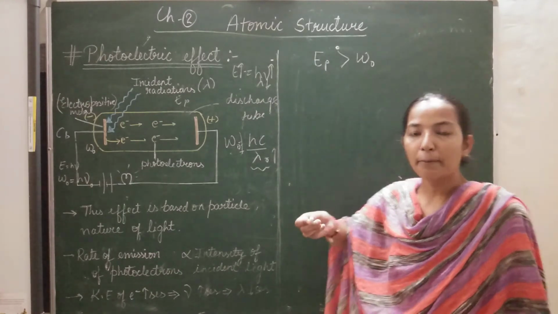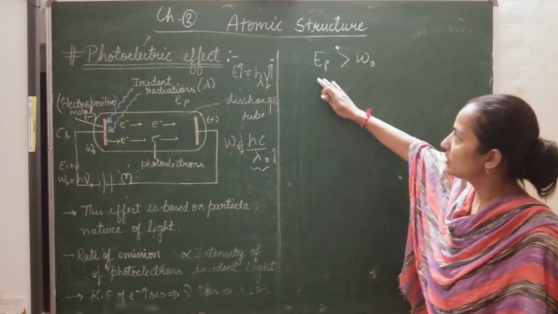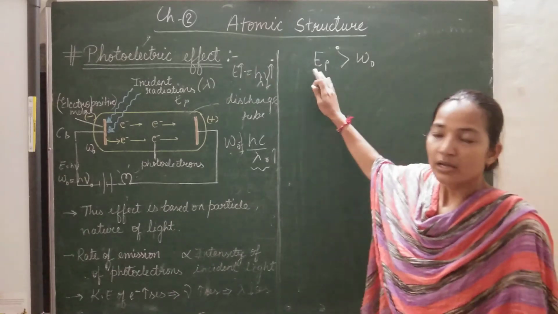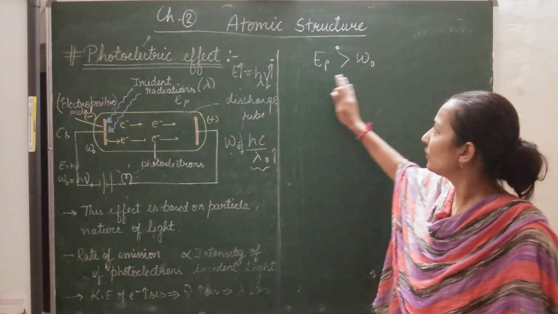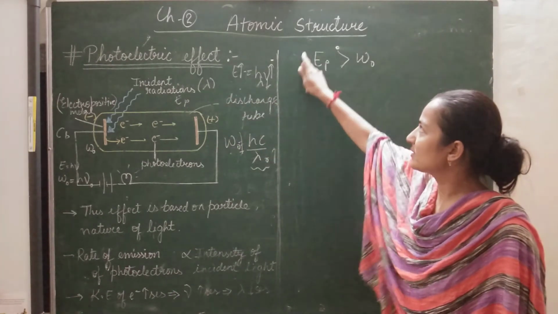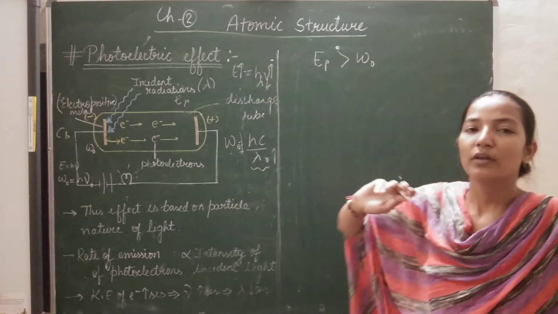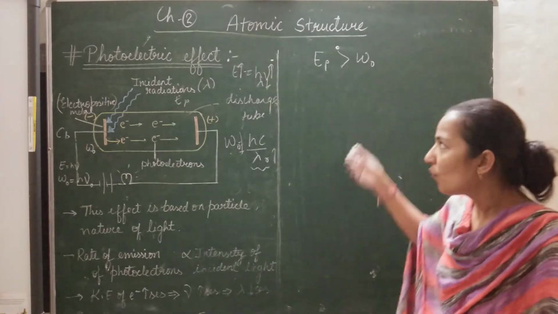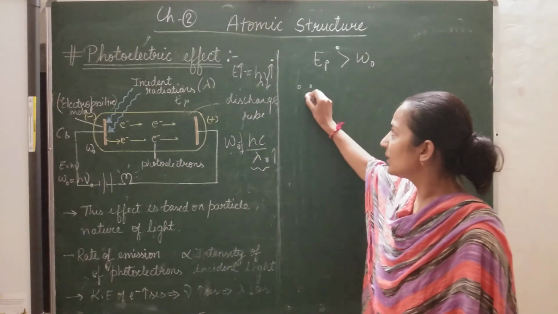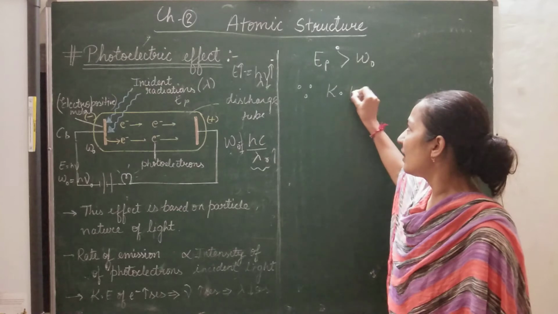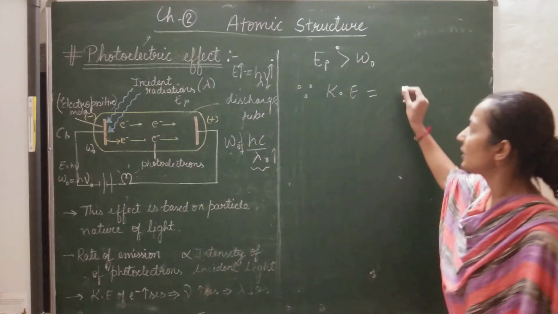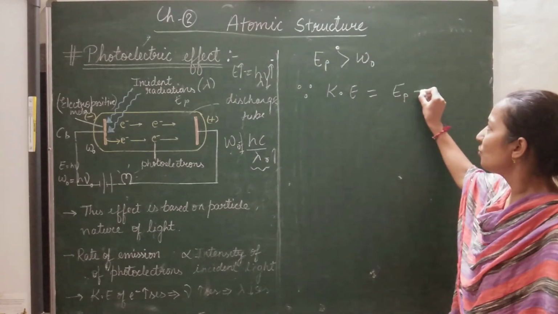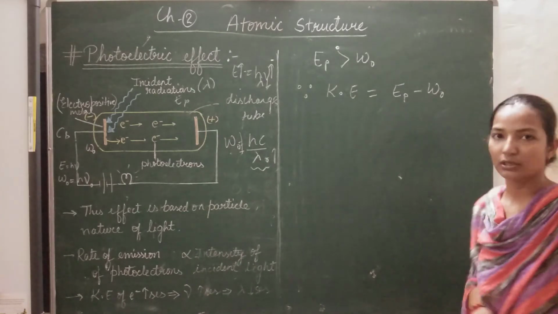What will happen? The part of the energy that is needed to emit the electrons will emit them, and the excess amount of energy will get converted into the kinetic energy of the electrons. So what is the value of kinetic energy? We can say the value of kinetic energy will be equal to the energy of the photon minus the work function.